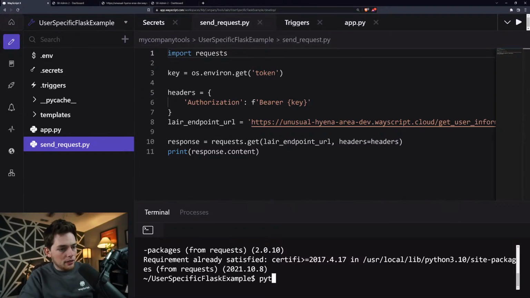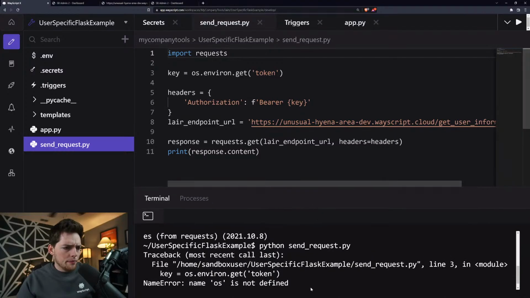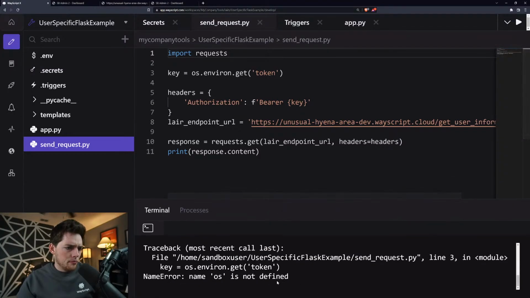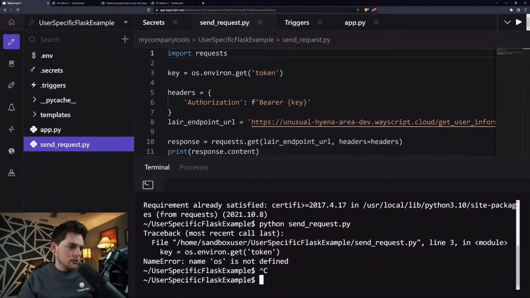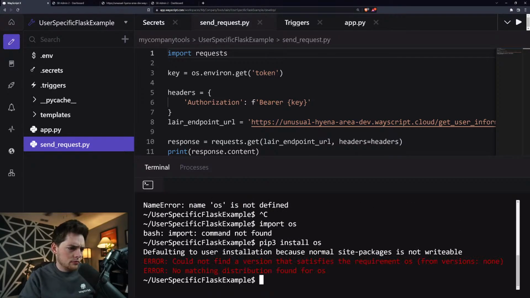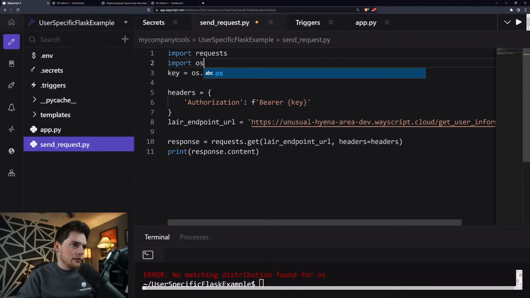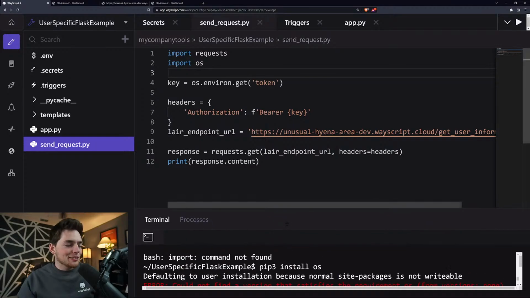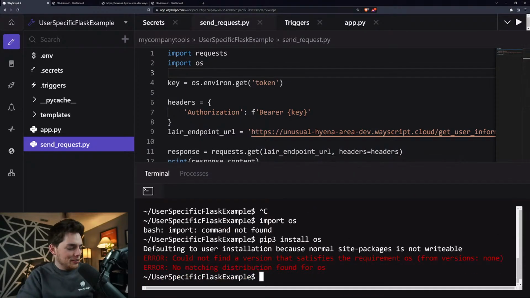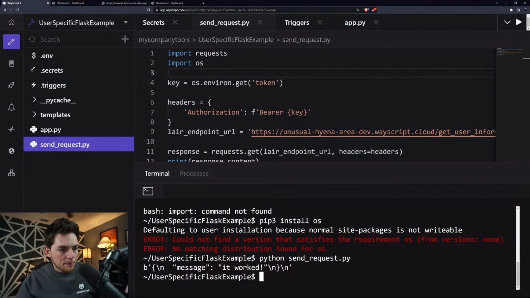We'll say Python and our script name, send request.py. Oh, it's not imported. I'm trying to import or pip install OS. That's funny. All right, so Python send request.py, and we get our message back.